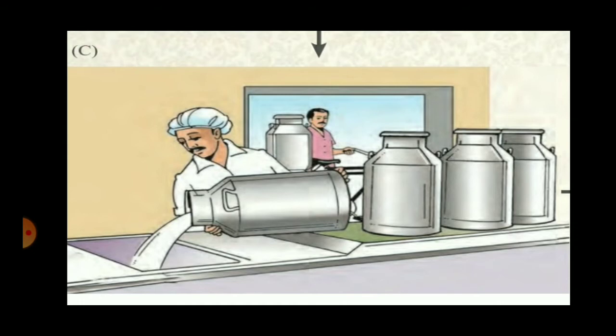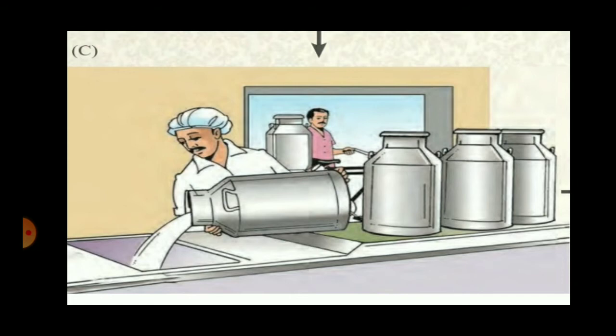Which services did the milk producer get through this activity? The milk producer got the services of transportation, got the services of loading and unloading, and maybe the sale of their goods. So these are the services which are offered to the milk producers. Next one, where is the milk taken? The milk is taken maybe directly to be sold to the consumer from the shop, or it is taken to the processing center. What happens to the milk thereafter?